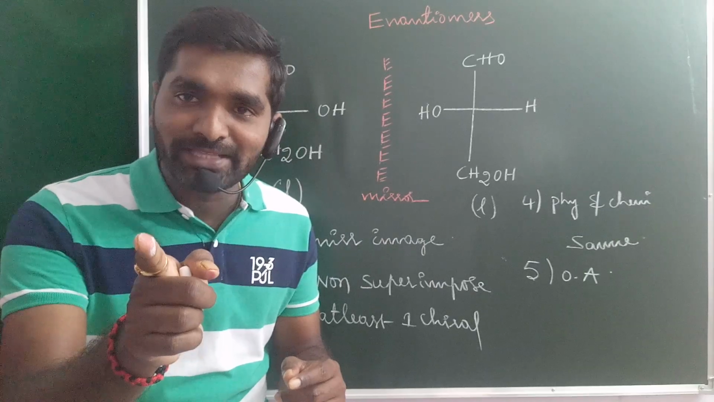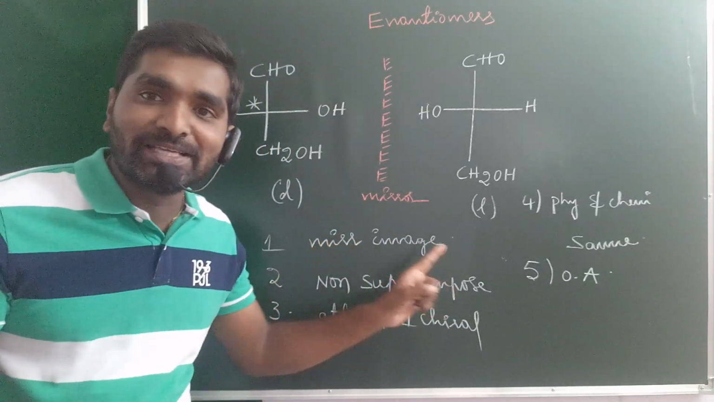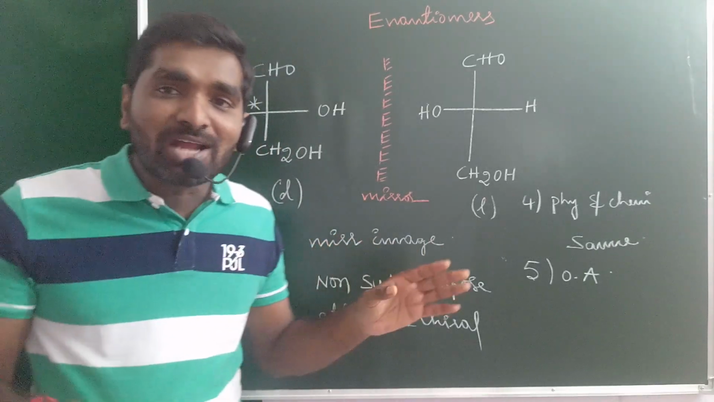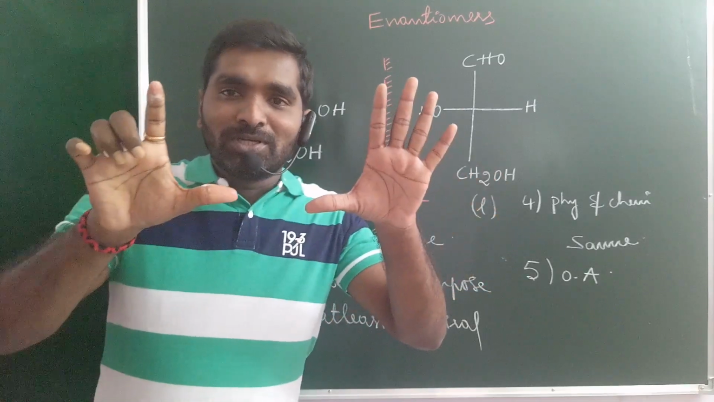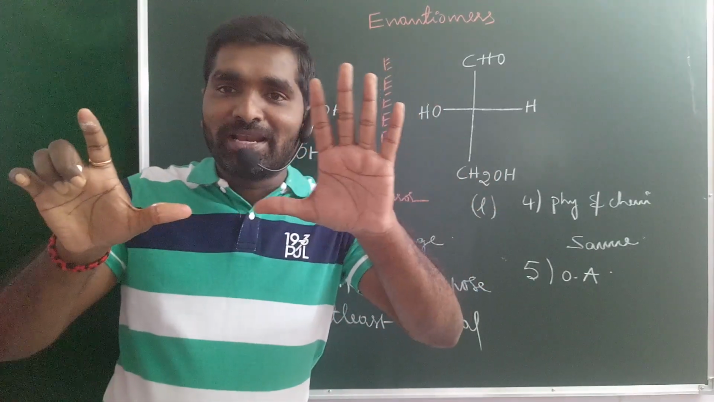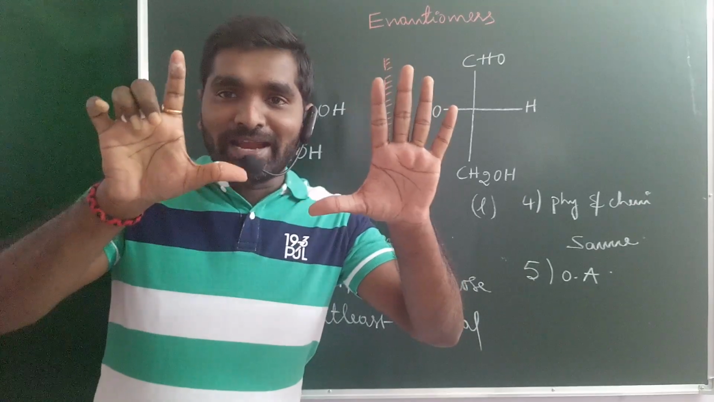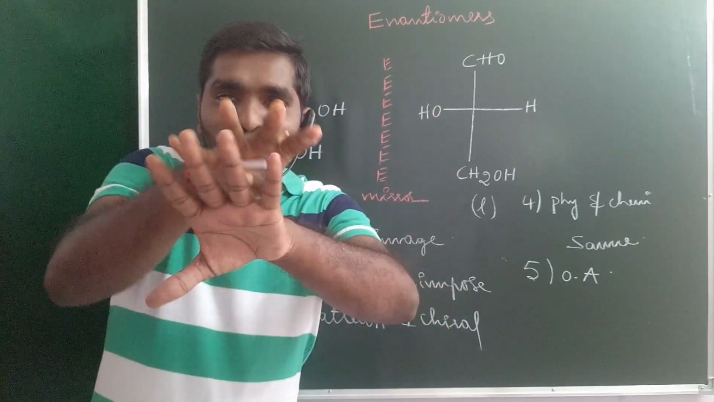So point number 1, guys, enantiomers are mirror images to each other but non-superimposable. Already I told you: when the left hand is placed in the mirror, it is like the right hand, but non-superimposable.